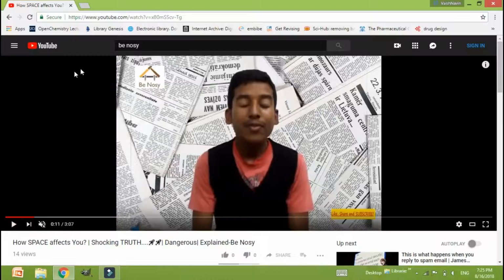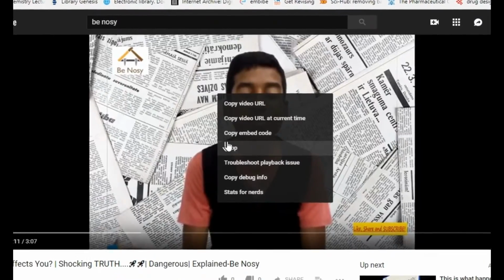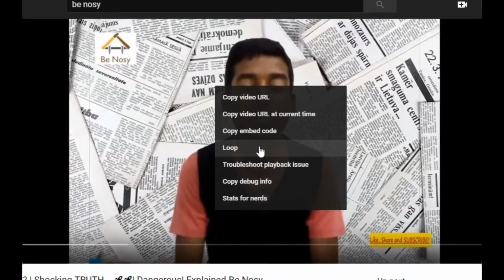Trick 1. How to skip a video. You can skip a video by 30%, 40% or up to 100% by just tapping the numbers on the keyboard. So open a video which you want and right click on the video, and here you can see an option called loop. Click the option loop.